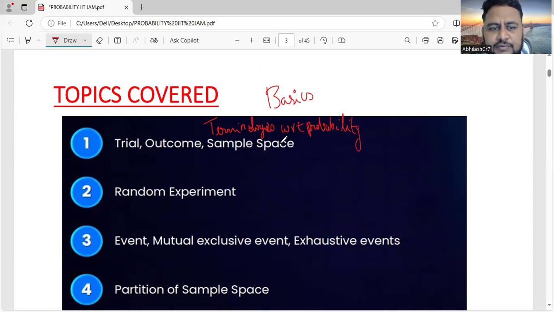What are we going to cover? We are going to cover what is a trial, what is an outcome, what is a sample space. Next we'll be covering what is a random experiment. Because in the question they will give that in a random experiment such and such a thing is happening, what is the probability of the event? So you must know what is a random experiment. Without knowing what is a random experiment, you will not be able to solve the question.